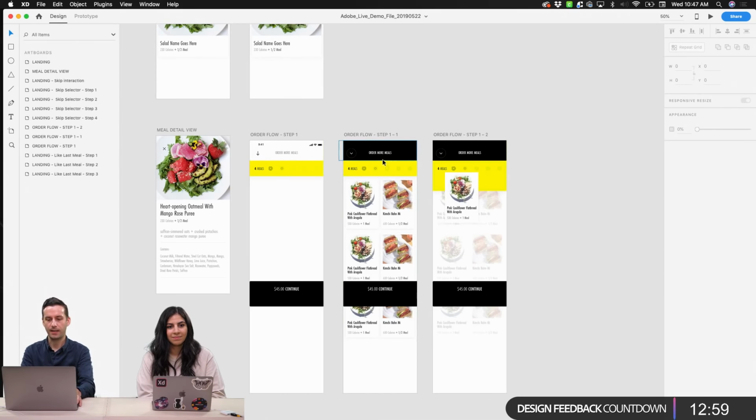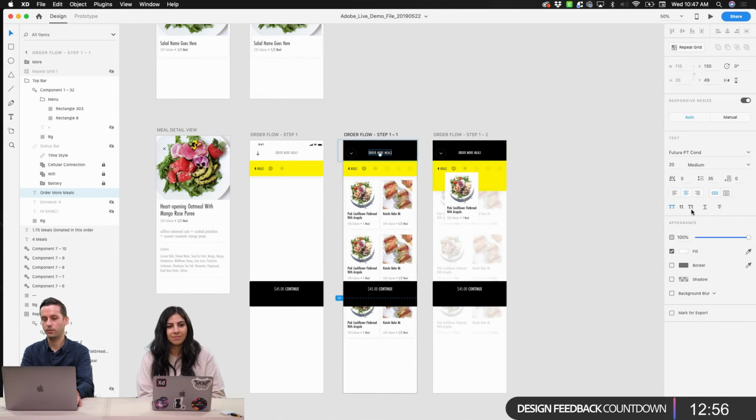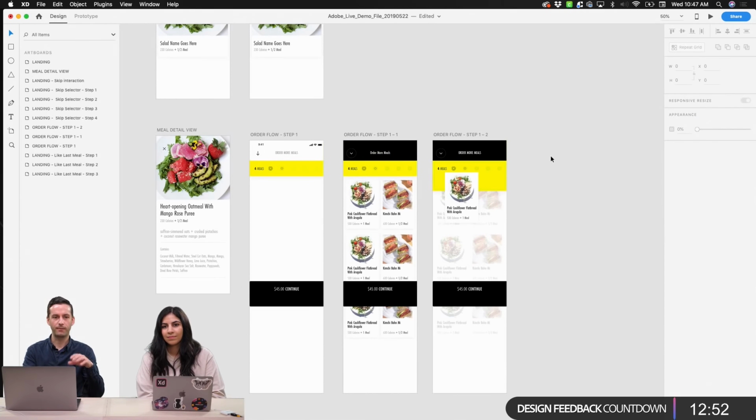But the moment that we take that text and convert it to standard case or title case, each of those individual words have a shape to them. So if you're looking for a particular word, for instance, the word continue, that's going to have a shape that your mind is going to understand, even if it's subconsciously, a little bit more quickly than it's going to understand that same word set in caps.